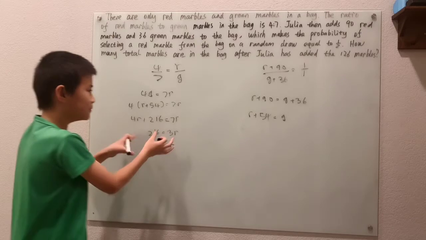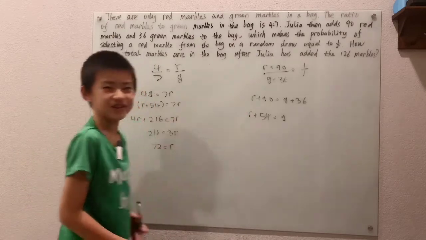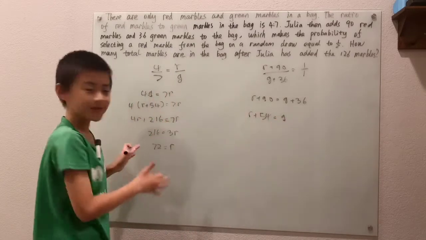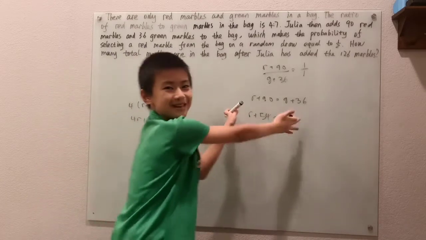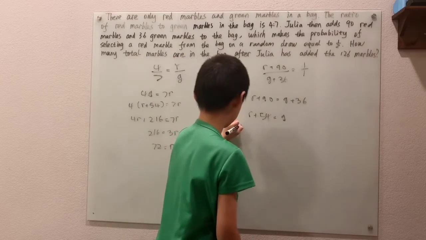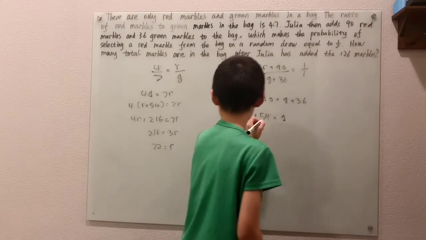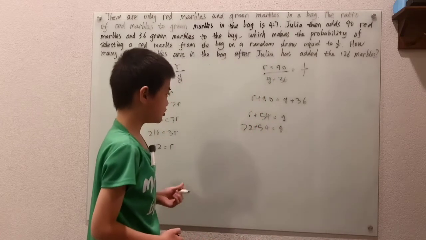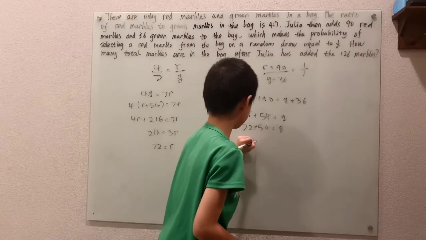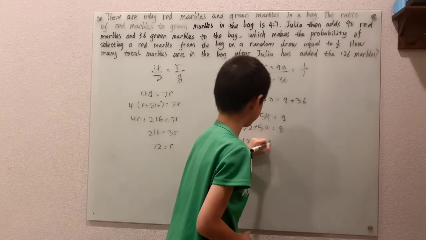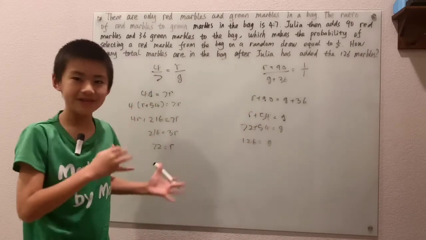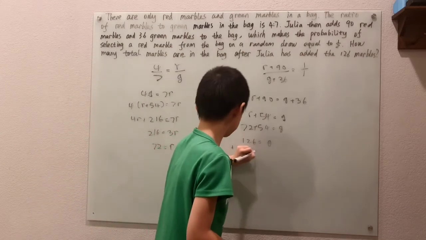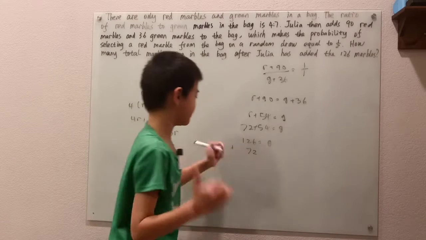Okay, well now I can plug r into this equation. It's sort of funny that you use this equation to plug into this equation, and then when you're done you use this equation to plug it back into this equation. So we get 72 plus 54 equals g, which means g is 126. Now it might be awfully tempting to just say, okay, 72 plus 126, you add it up and you're done.